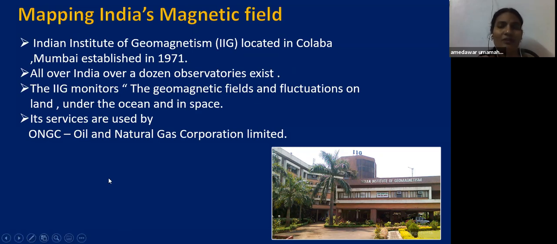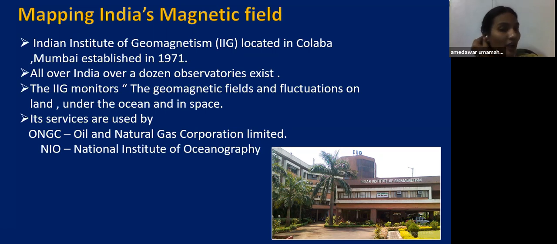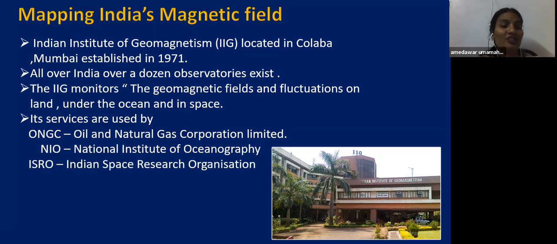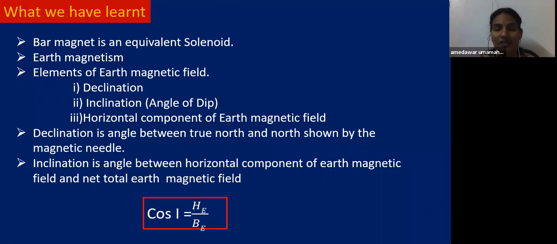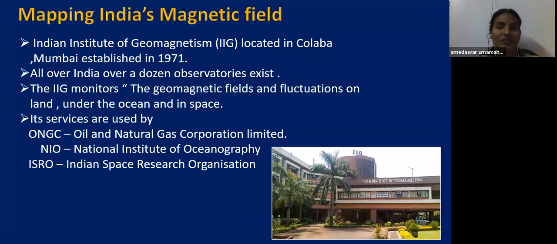Why, children? Because of digging the earth. When digging the earth, they always monitor the magnetic field fluctuations. Children, it is very important. Otherwise, some disasters may come. So they always monitor how the magnetic field lines are changing. And also NIO, the National Institute of Oceanography, and ISRO, the Indian Space Research Organisation, also use the services of this IIG.